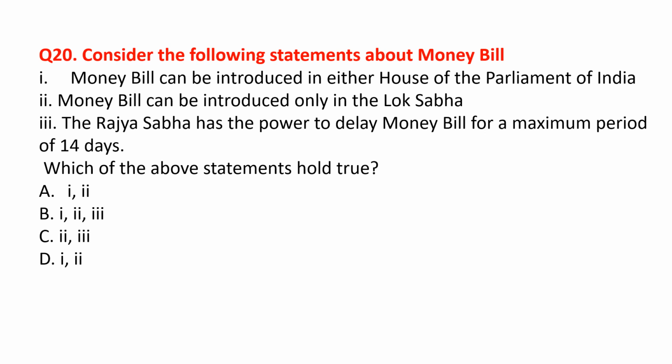Consider the following statements about money bill. Let us see the statement one by one. Money bill can be introduced in either house of the Parliament of India. This is not correct because money bill can be introduced only in the Lok Sabha. Money bill can be introduced only in the Lok Sabha. This is correct. The Rajya Sabha has the power to delay money bill for a maximum period of 14 days. This is also correct. So the correct option for this question is option C.